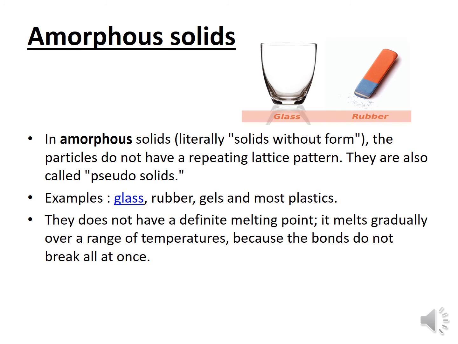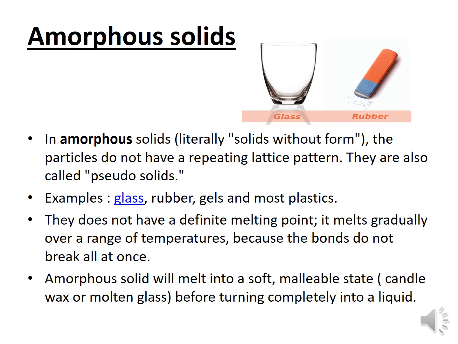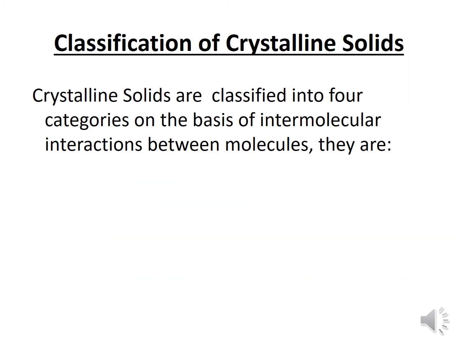Glass, rubber, gels, most plastics, and wax are called amorphous solids. They do not have a definite melting point. They melt gradually over a temperature range because bonds do not break all at once. They are in a soft, malleable state before turning to the liquid state.